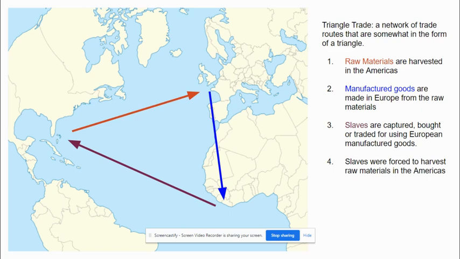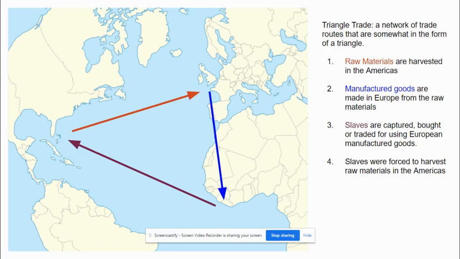First, if we start with the Americas, they were a source of new raw materials, whether it be timber, whale oil, tobacco, and other farm goods that are loaded on board ships and taken across the Atlantic Ocean to the European countries, where in those factories they can be turned into manufactured goods that can then be sold or exported to other countries.